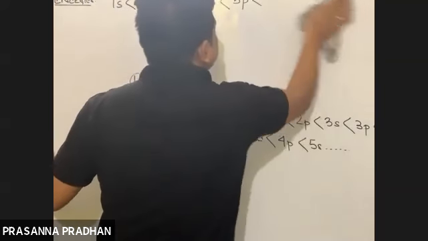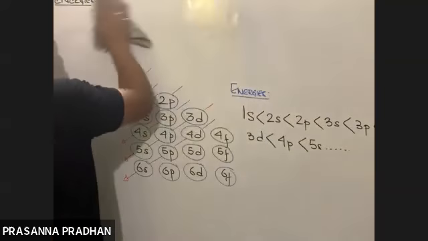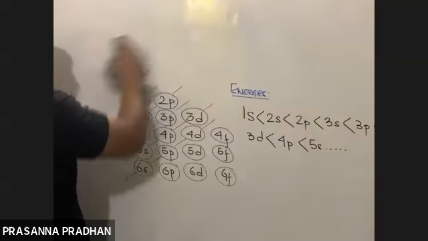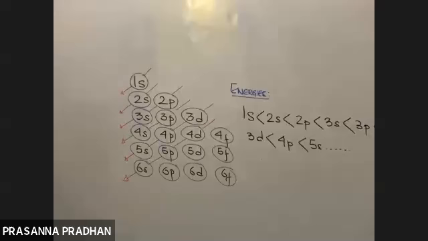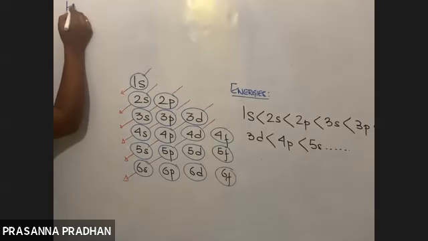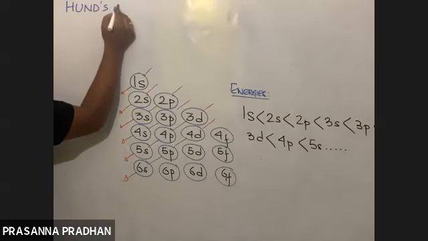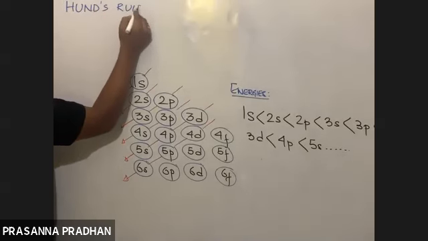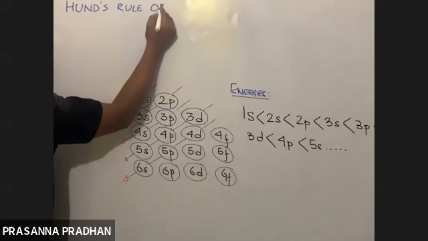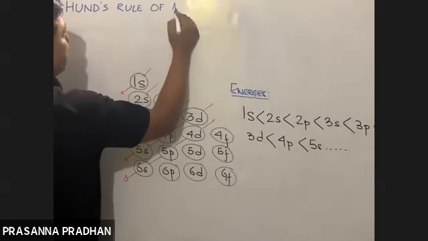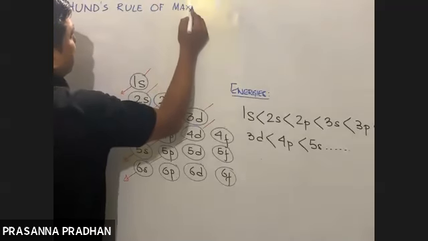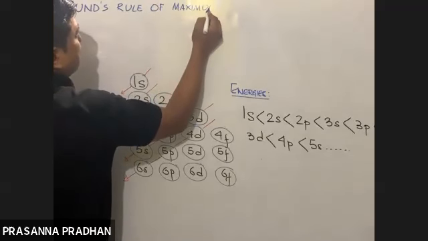So the third principle or the third rule is commonly known as Hund's rule of maximum multiplicity. Have you heard of this rule? Obviously, you must have heard. You have done it in your school. If someone could please let me know what this rule is? What does it state?